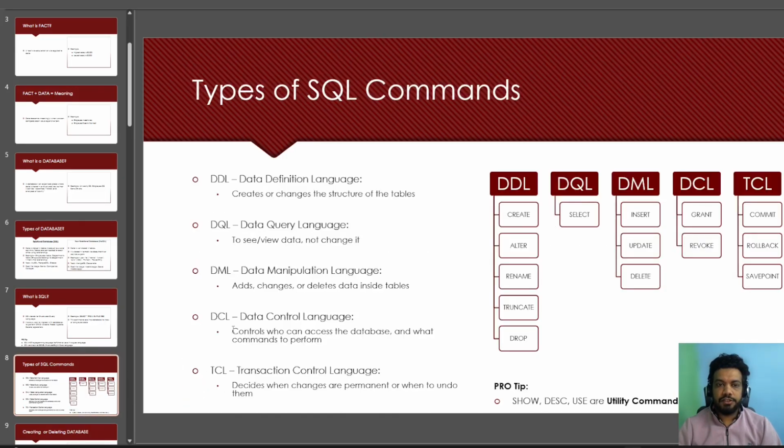So let's first understand the types of SQL commands we have. These are the 5 categories of SQL commands. Whatever command we write would fall in one of these categories, and you can see the definition on the left-hand side for each.